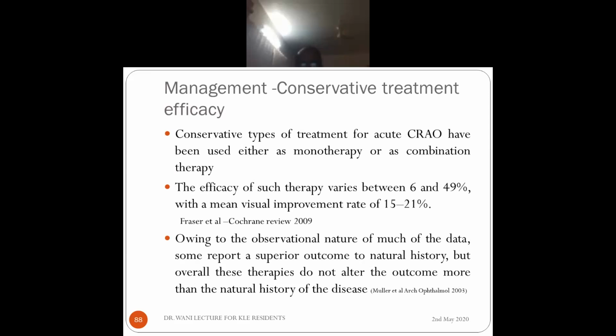coming to the conservative treatment of massage, paracentesis and everything, most of the times it doesn't give good results. They say it succeeds only about, there is some improvement of vision of about 15%. That too occurs in less than 50% of the patients. But whether that is natural history or due to treatment, nobody knows. Okay, so that's very controversial, and most of the people feel that whatever intervention, conventional intervention we do, it's of no use.